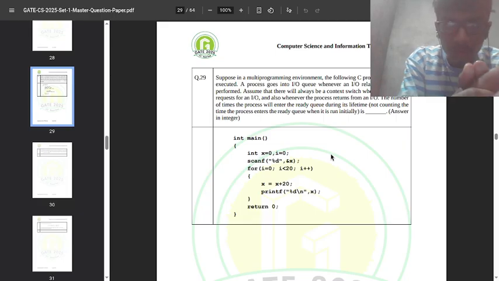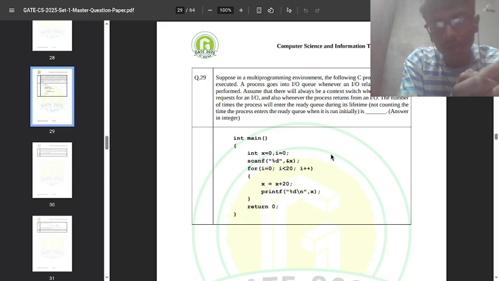Return from input output, the number of times the process will enter the ready queue during its lifetime. Assume that there will always be a context switch whenever a request for input output, and also whenever the process returns from input output. The number of times the process will enter the ready queue during its lifetime.